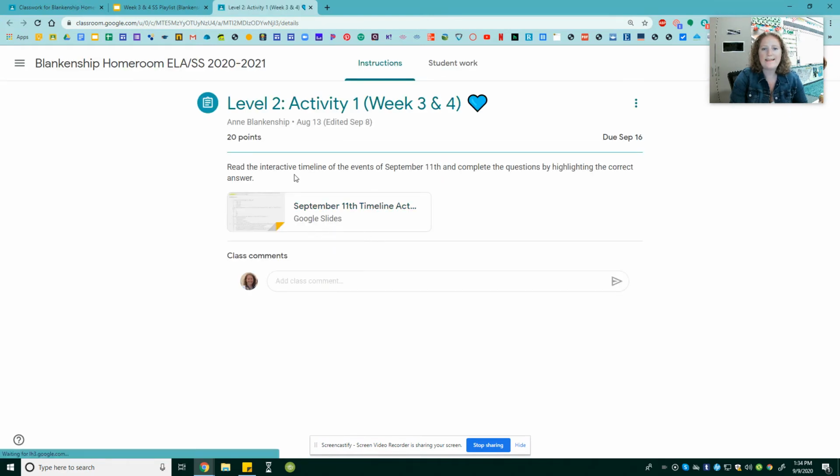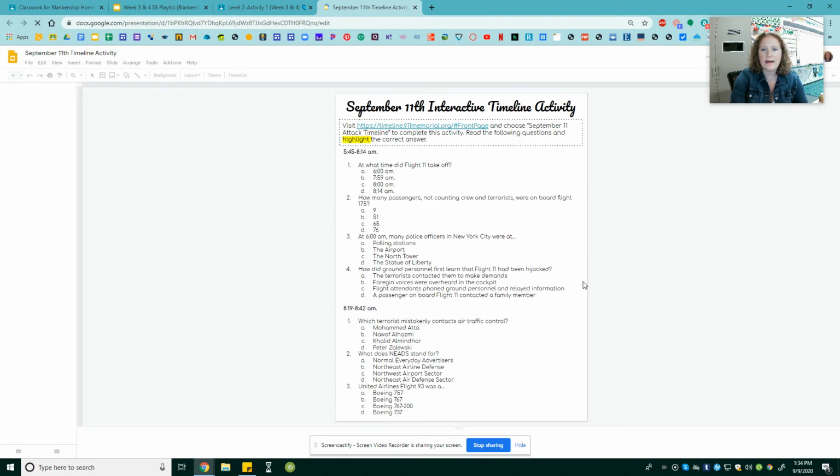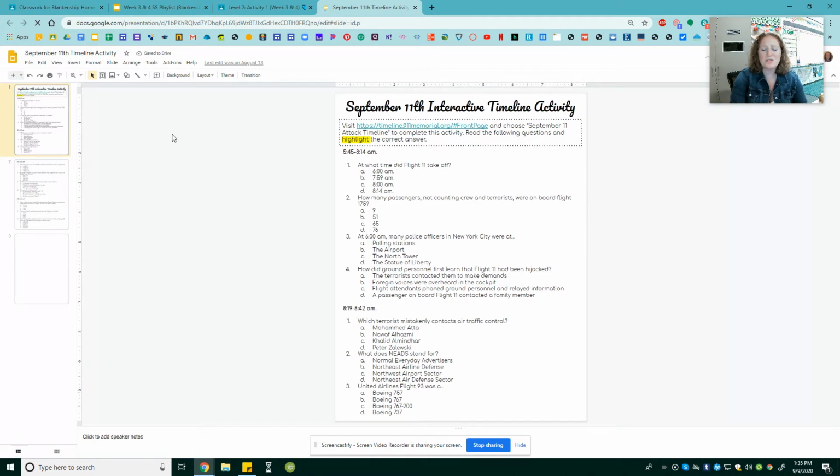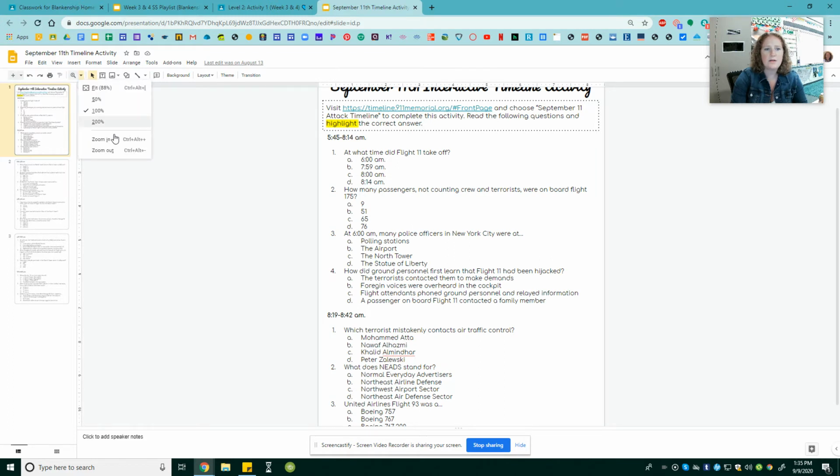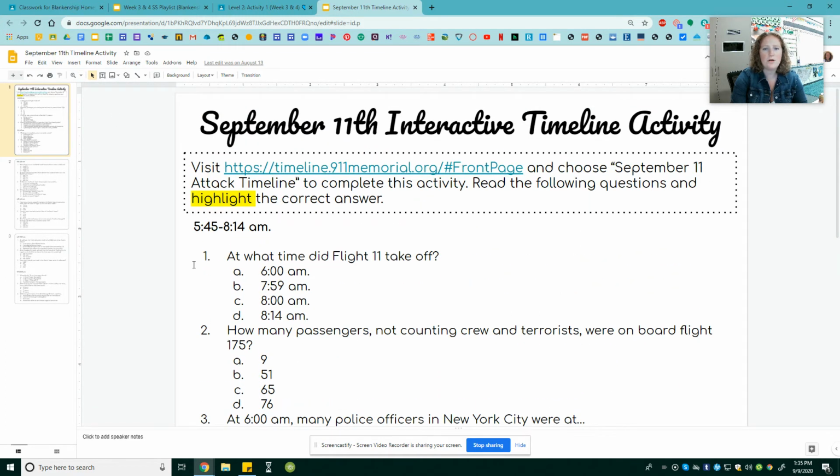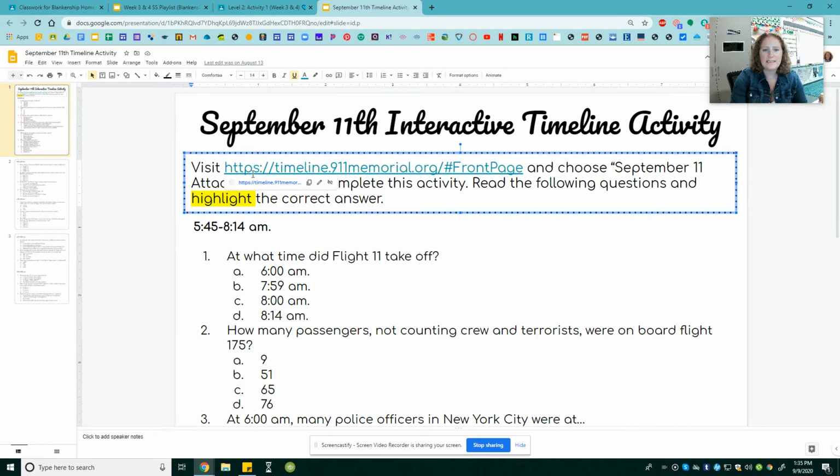So you have to read the interactive timeline of the events of September 11th and then highlight the correct answers. So let's take a look at our handy dandy Google slide. And you might be like, Mrs. Blankenship, that's so small, I can't read that. Don't worry, make it bigger. All you got to do is click the zoom button and you can make it 100%, you can make it 200%, and then you'll have no problem reading it. It's this little magnifying glass right up here. So the directions say to visit this website and choose September 11th attack timeline to complete this activity. Then read the following questions and highlight the correct answer. So let's head to this website.